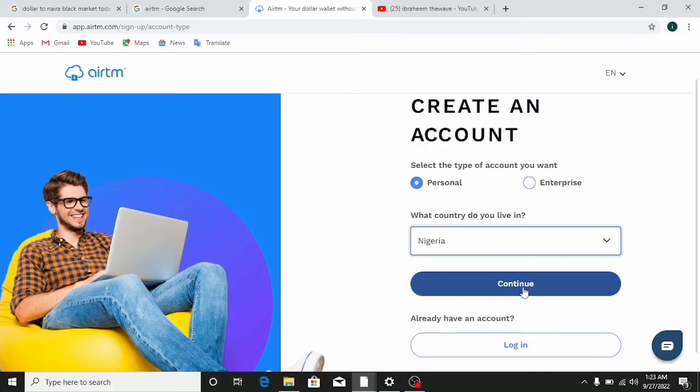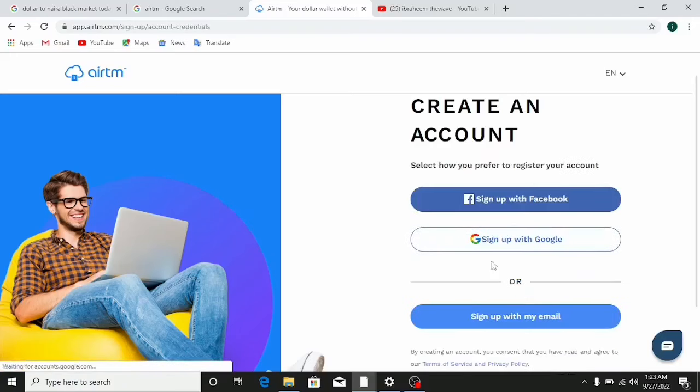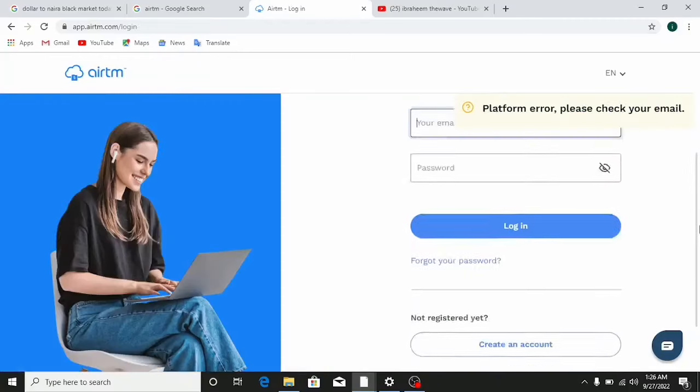So you need to literally click on continue as well, and after clicking on the continue, you are still going to have this option here where they are going to tell you to select how you prefer to register an account with them on this platform. It could be you signing up with your Facebook. You can use your Facebook to literally sign up here on ATM, or you can sign up with Google using your Gmail, or you can